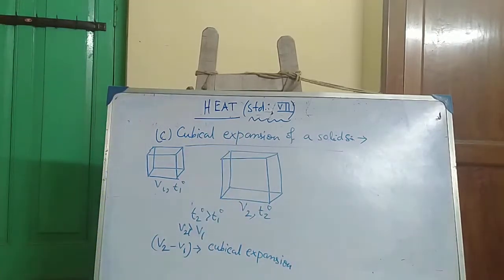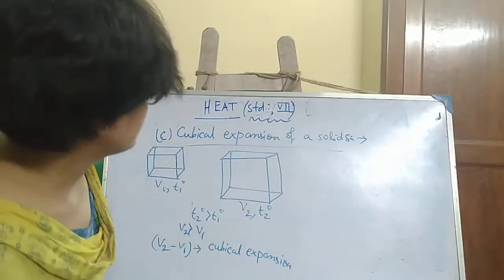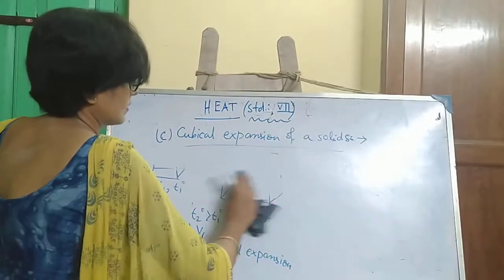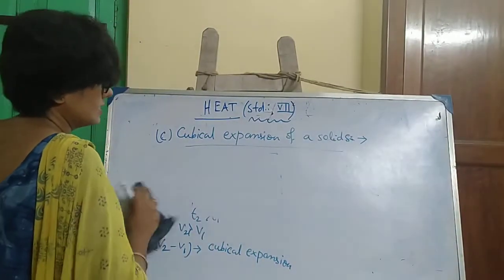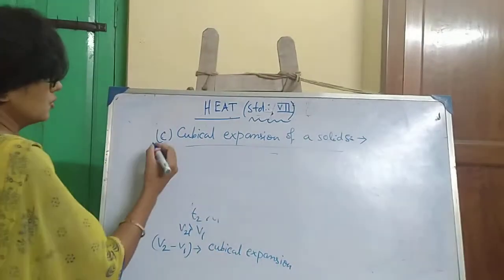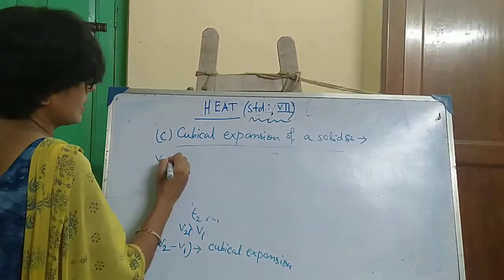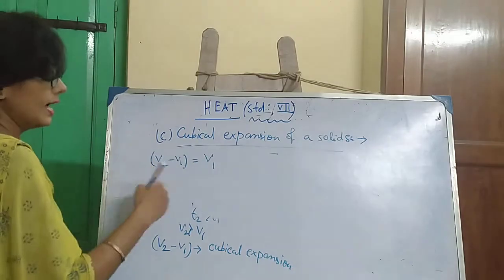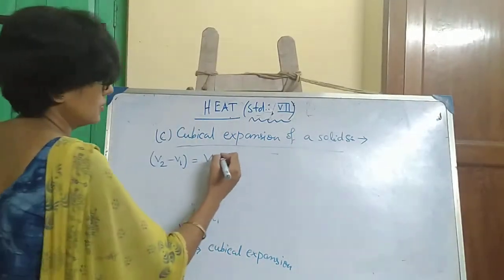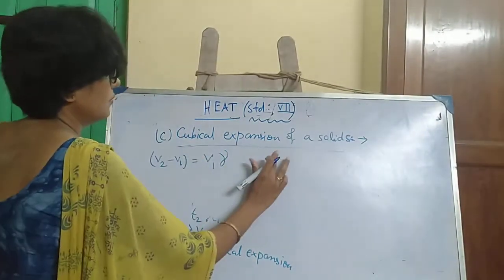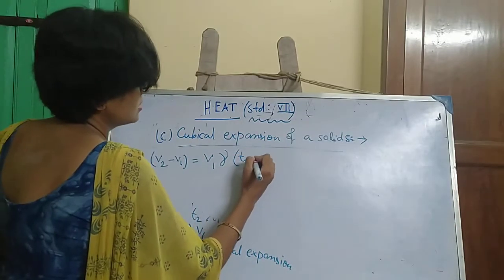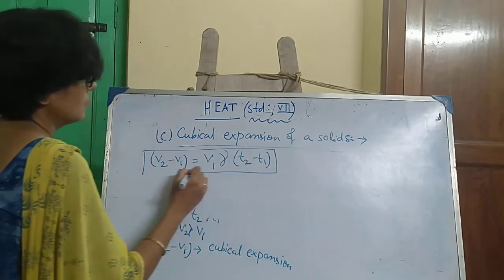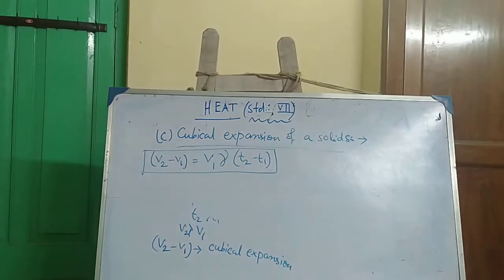The mathematical expression of the cubical expansion of the solid is V2 minus V1 is equal to V1 gamma into T2 minus T1. Another Greek alphabet is introduced here, gamma.